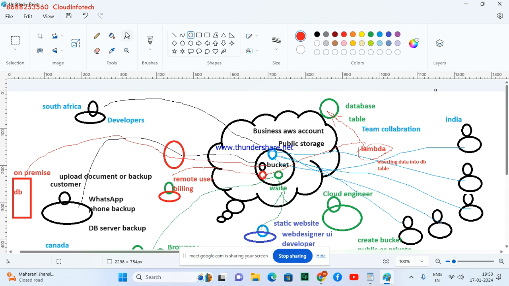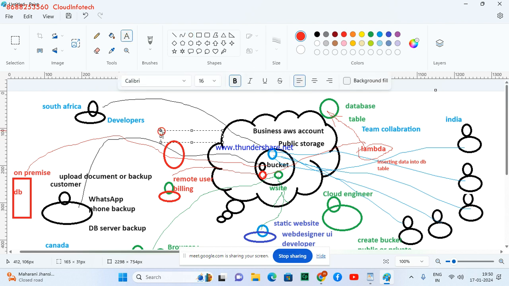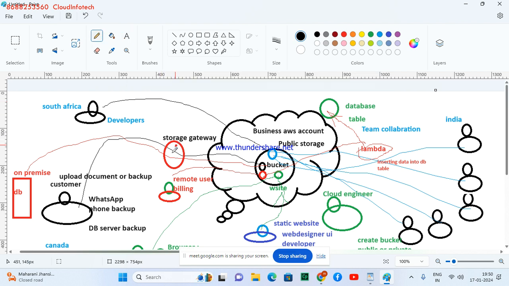If they want a continuous connection with S3, they need a Storage Gateway. This Storage Gateway acts as a connector between the on-premises application and your S3 service. So always the database or any kind of application will use S3 storage.